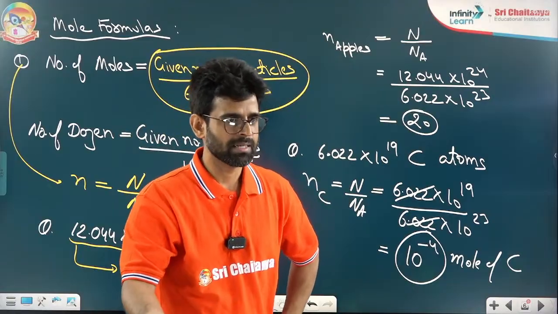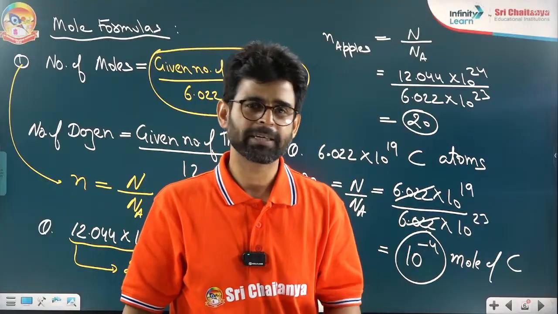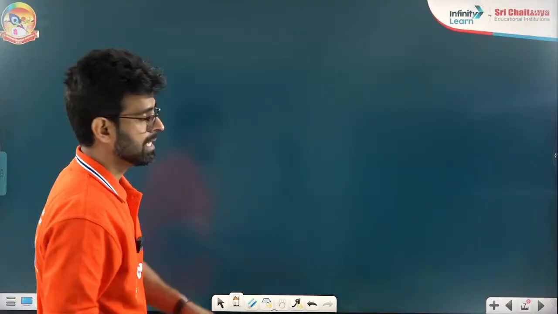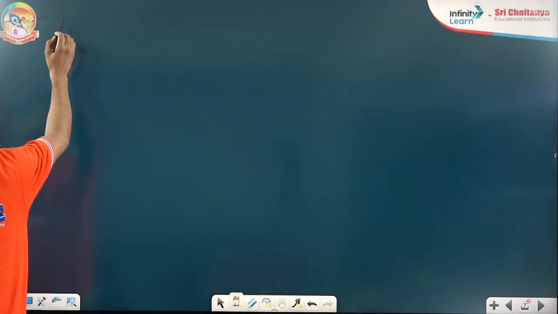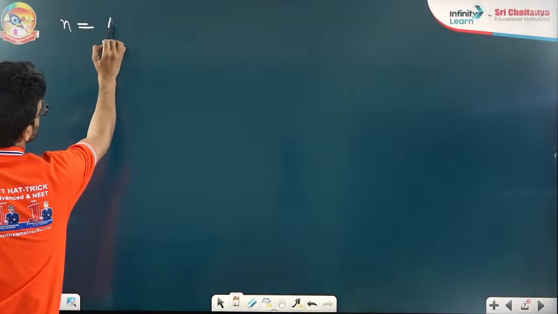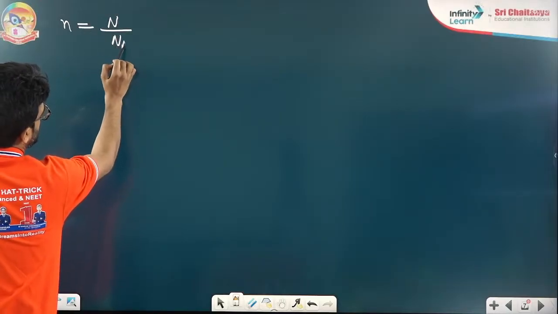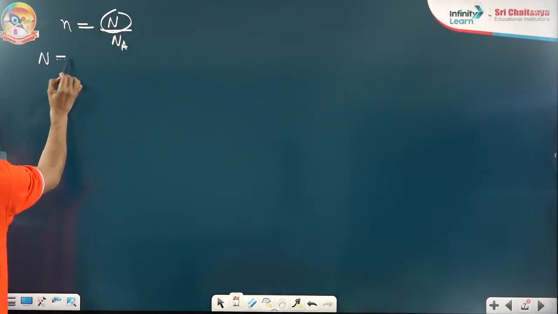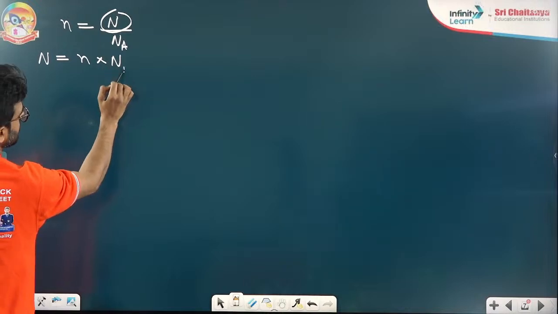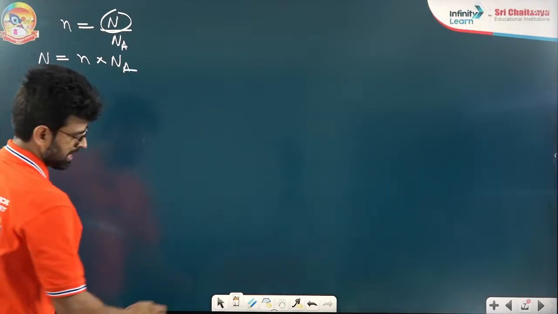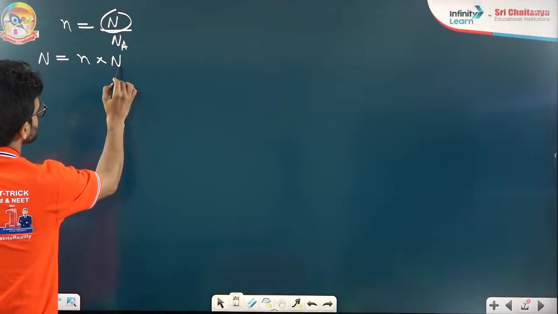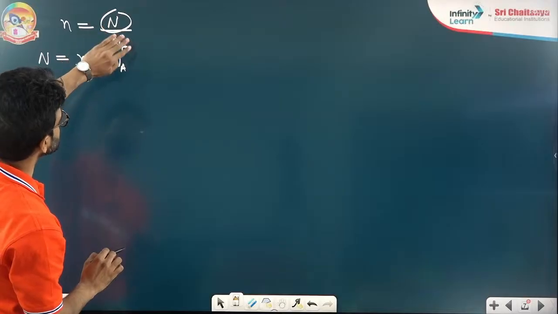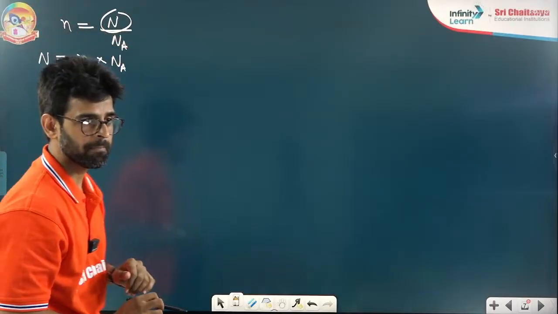It will come in the second formula. We are looking at just the first one, right? Okay, good. Now the next thing is the reverse way. Number of moles is given by number of particles divided by Avogadro number. If someone wants to find the number of particles, given n, what is that? I will say n into Na. If they give me moles and ask for particles, I will multiply by Avogadro number.